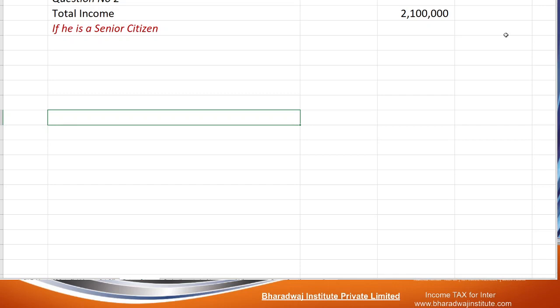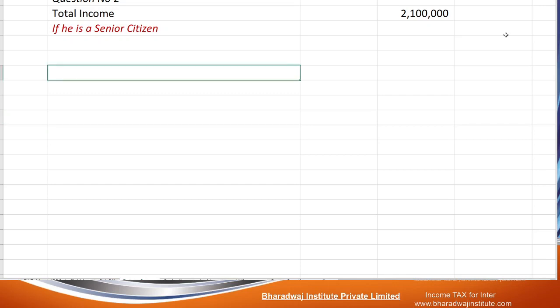Okay, for a senior citizen, how to compute, how to calculate. Up to 3 lakhs not taxable.